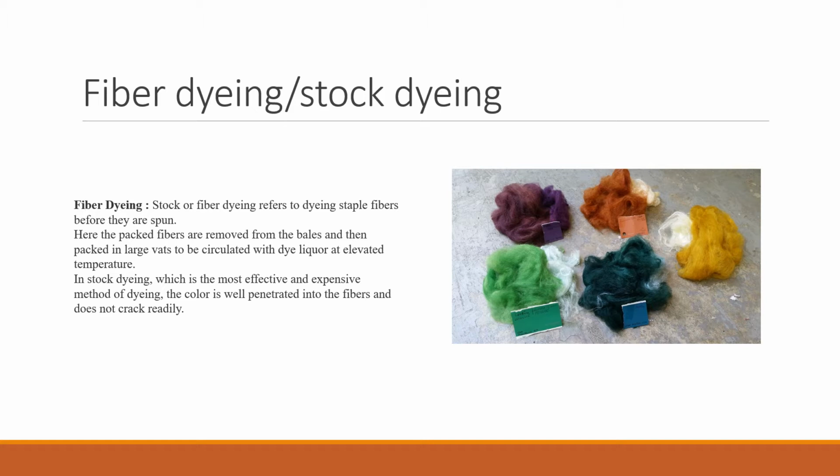What is the procedure we have to follow, or the textile industry has to follow, to dye a fiber in a raw form? Stock or fiber dyeing refers to dyeing staple fibers before they are spun. So this procedure is to dye fibers in a raw form, in which form they are available from the plants before spinning. Here the packed fibers are removed from the bales and then packed in large vats to be circulated with dye liquor at